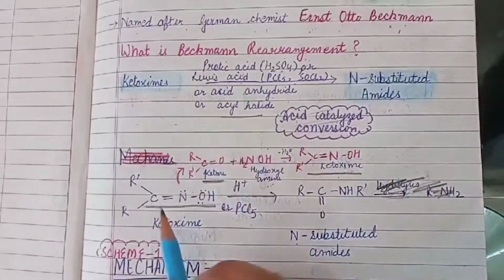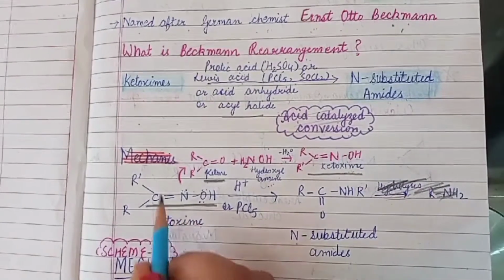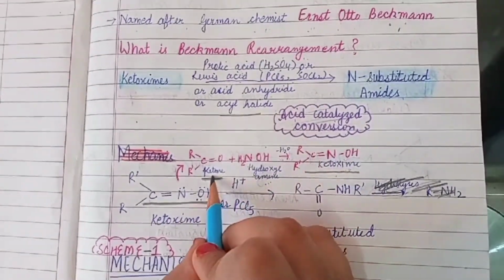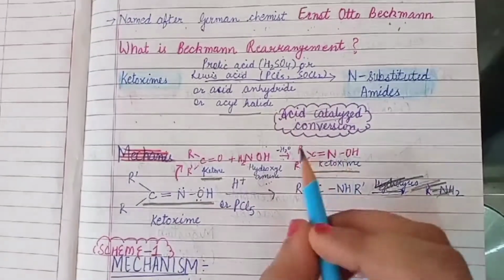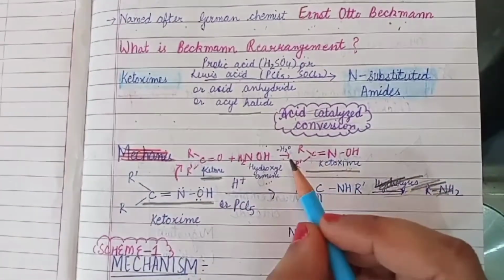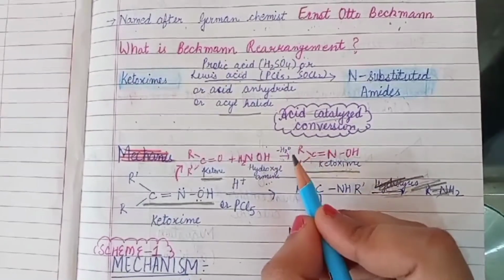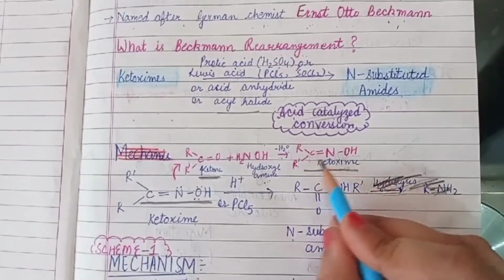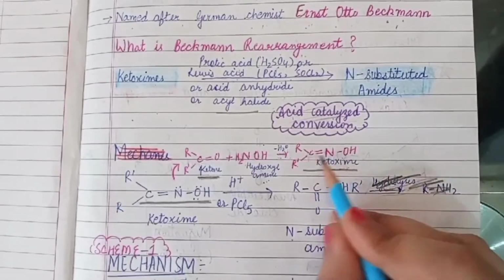Here is the reaction. This is the ketoxime. How is it formed? It is formed on reaction of ketone and hydroxylamine via a condensation reaction. Condensation reaction, that is the loss of a water molecule, which results in the formation of ketoxime, C double bond NOH.